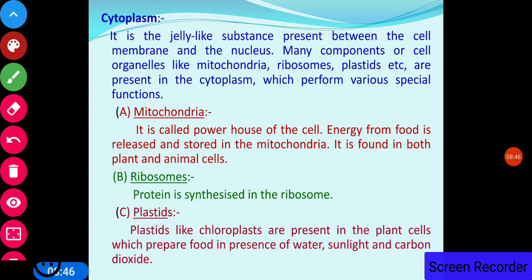Plastids. Plastids like chloroplasts are present in plant cells, which prepare food in the presence of water, sunlight and carbon dioxide. The chloroplast has a green color pigment that helps plants prepare food. So plastid means the chloroplast. It could be of different colors. You have seen plants of different colors, red leaves, green leaves, yellow leaves. All this is because of the color of the plastids or the chloroplast.